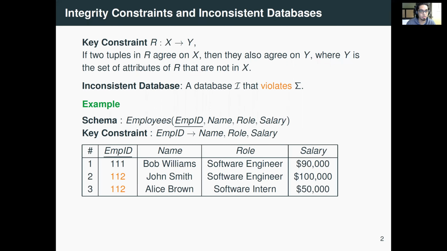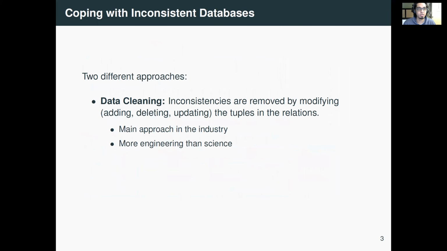A toy example could be, let's say you have an employees table with 4 attributes and employee ID is supposed to be a key, but you end up having 2 rows where the employee ID is the same, 112, which is an inconsistency. In the real world, inconsistencies are pretty much unavoidable, and therefore we must figure out a way to deal with inconsistent databases.